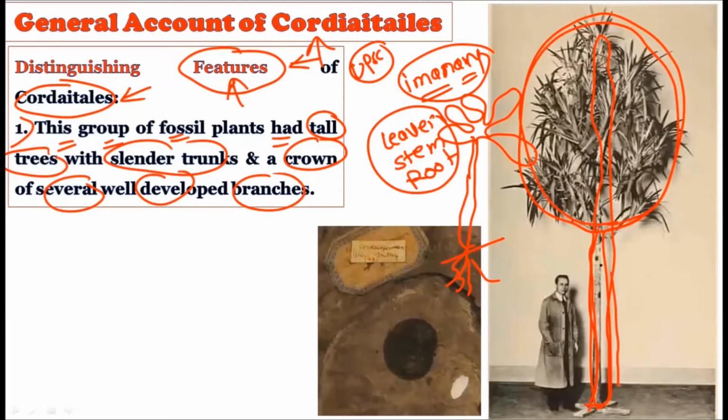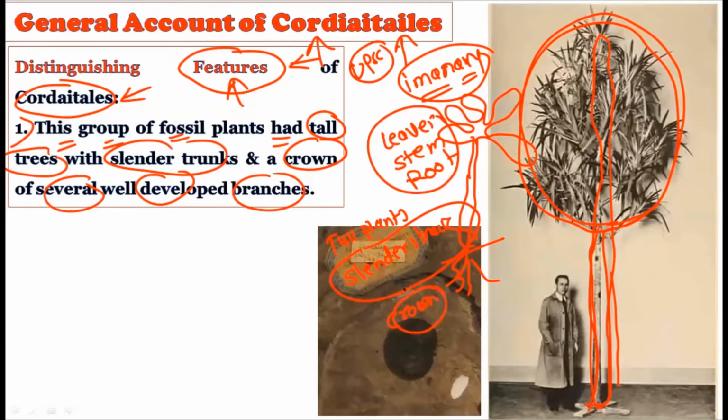So a slender trunk is there, and the crown of several branches was present at the apex. Whenever you talk about the Cordaitales, the first point you have to put forward is that they were tall plants. The second thing you have to give is that they showed a slender trunk. And in the third point, you have to show that this slender trunk possessed the crown of leaves at the apex.